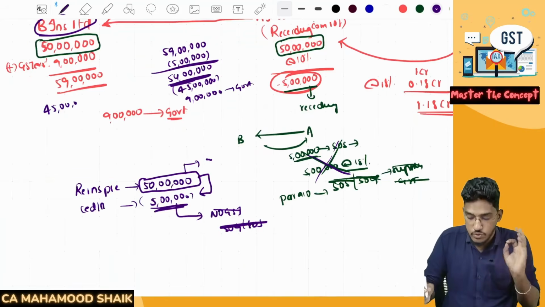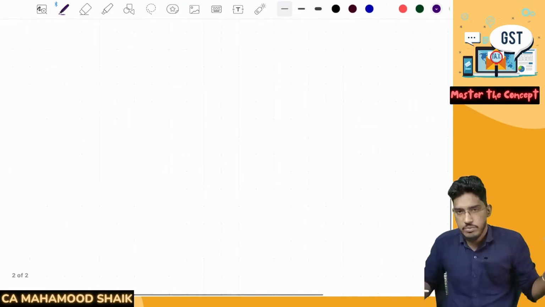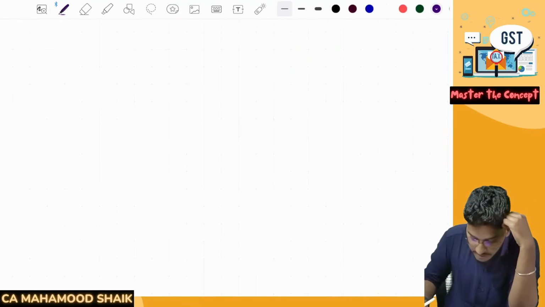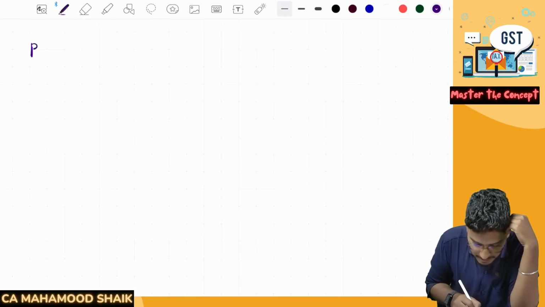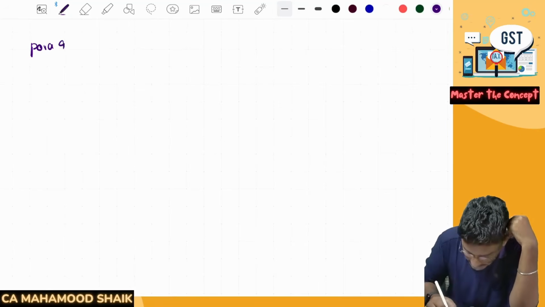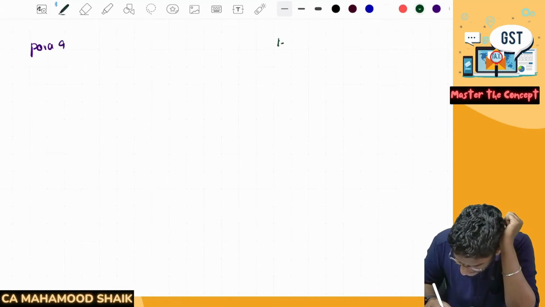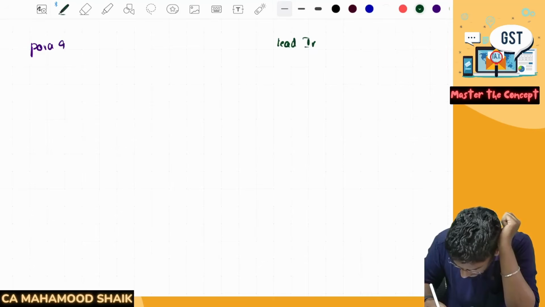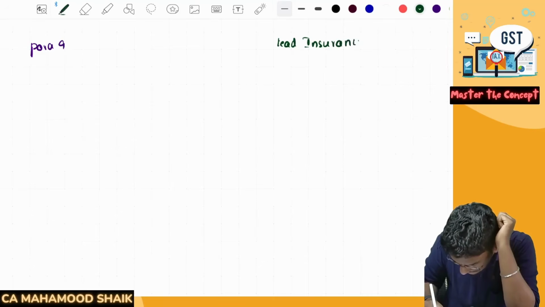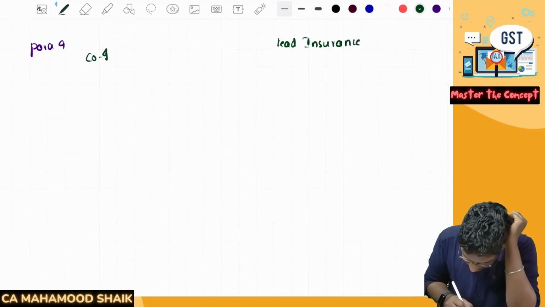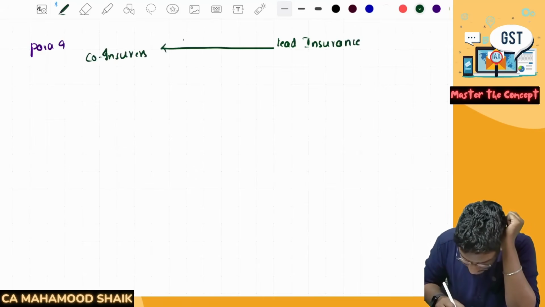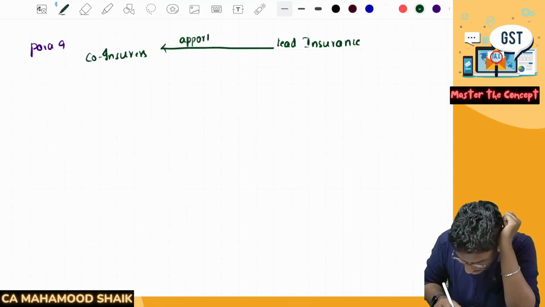Clear, everyone? So two things regarding insurance companies, very, very important from the examination perspective. What do para number 9 and para number 10 say? Let us try to summarize it here. So para number 9 says, there is a lead insurer, and there are co-insurers. Now, there is an apportionment happening from the lead insurer to the co-insurers.